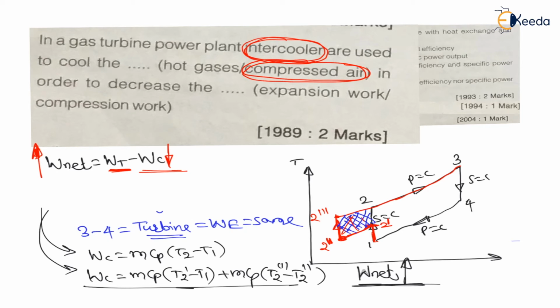Therefore, in this option, in gas turbine power plant, intercoolers are used to cool the compressed air in order to decrease the compression work.